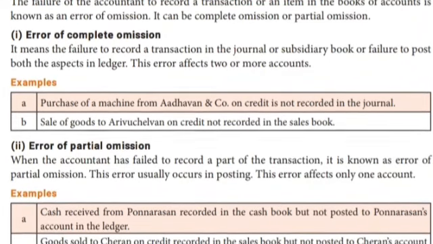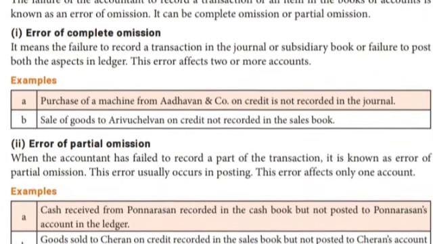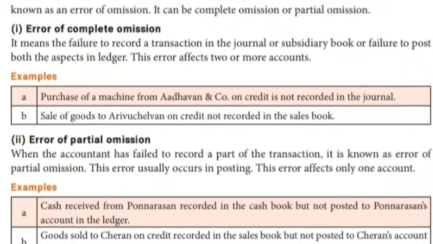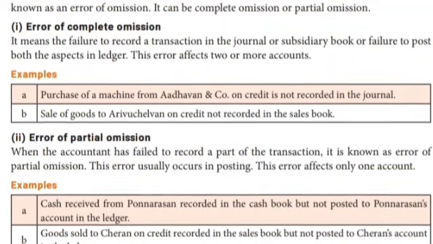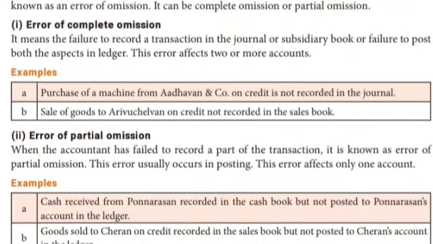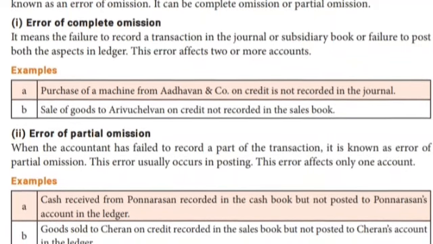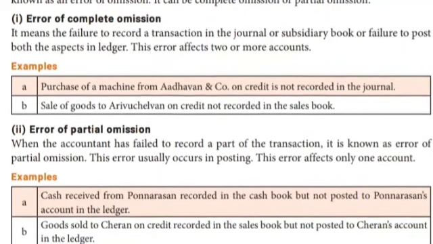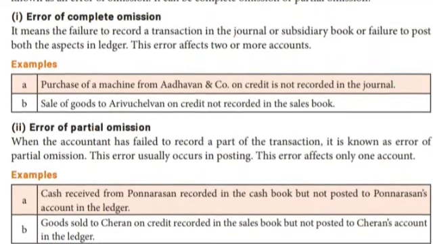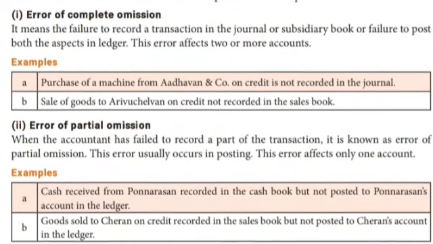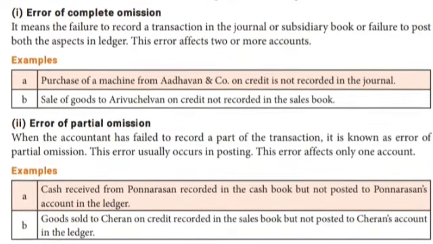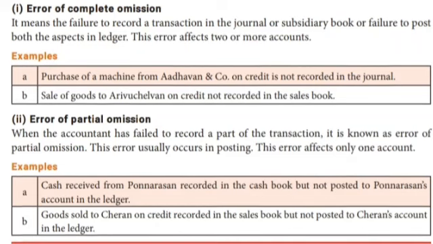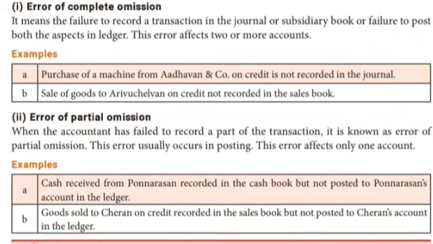Error of complete omission. What do you mean by complete omission? It means the failure to record the transaction in the journal or subsidiary book, or failure to post both aspects in the ledger. For example, they forgot to write in the journal or subsidiary book, or both aspects in the ledger, affecting two or more accounts. We first have to prepare the journal entry and then the ledger. If we missed the journal, how are we going to complete the ledger? So both accounts are affected.